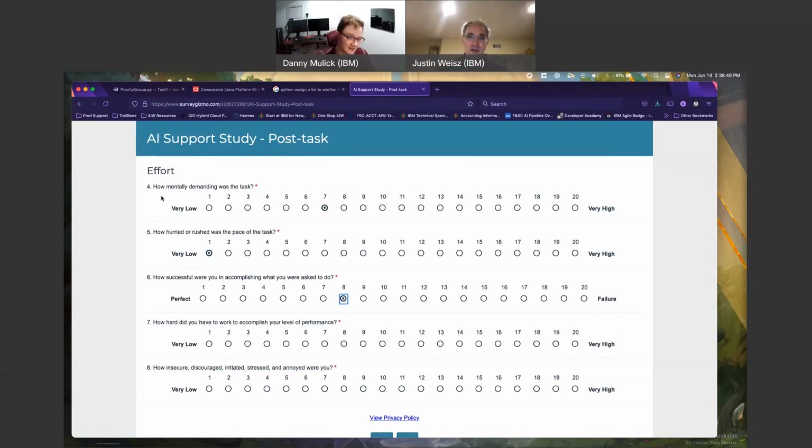Mentally demanding was the task. I would not actually rate this as mentally demanding, as it was not quite a data structure I was unfamiliar with, just a couple of things in my mind working. Working with heaps and things like that, I haven't for a little while, so I had to think back. For hurried or rushed, none. I worked until I hit the time limit. I didn't feel any pressure to complete it because I knew I was not getting scored on something like that. I was just working forward.